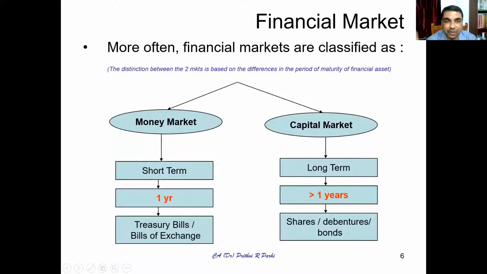Money market is a market for short-term transactions, short-term securities, or short-term financial instruments. And capital market is the place where long-term financial securities, long-term transactions, or long-term instruments are bought and sold. Here short-term means up to 1 year, and long-term means more than 1 year. Examples: money market instruments like treasury bill, bills of exchange, etc., which we discussed in the previous class. And in the capital market, the instruments bought and sold are shares, debentures, bonds, etc.